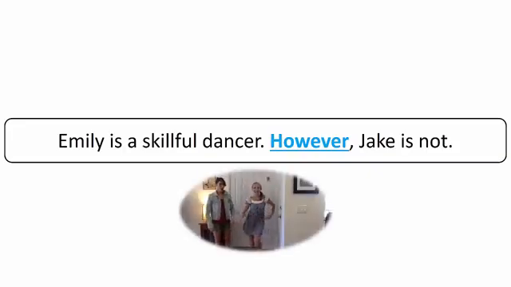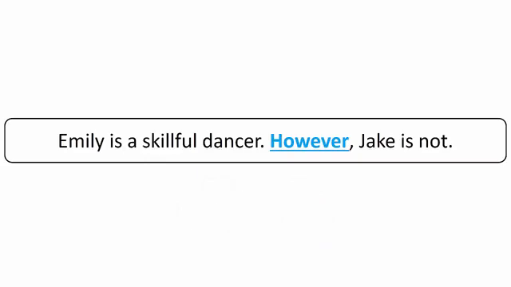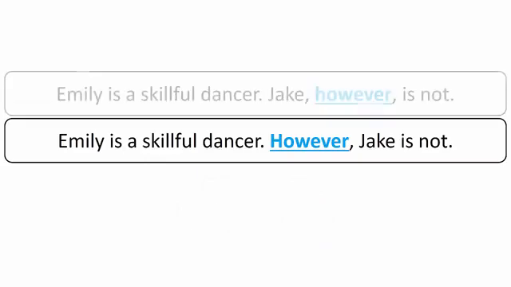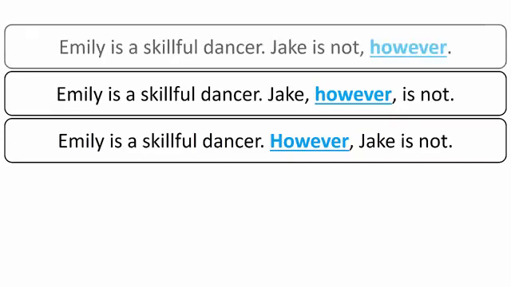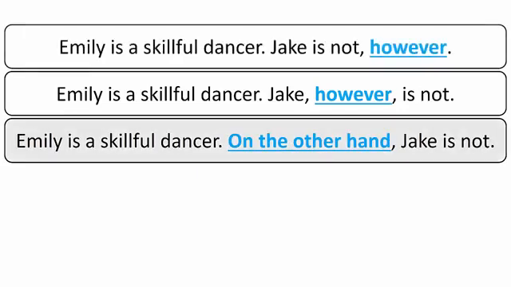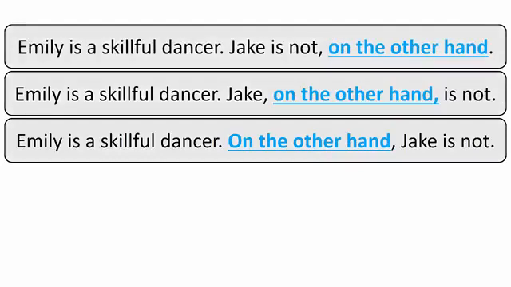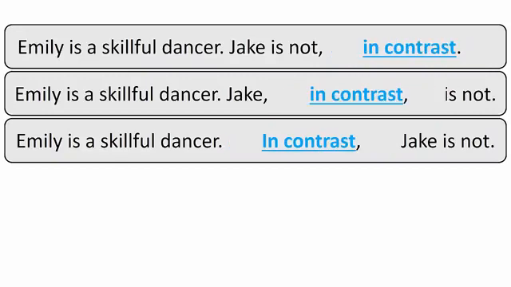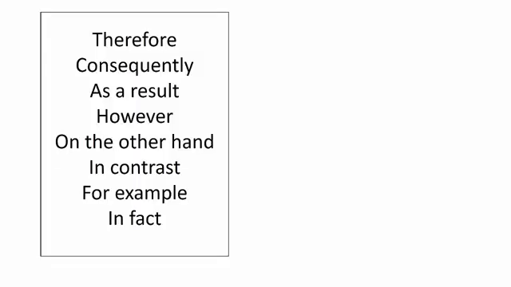Emily is a skillful dancer. However, Jake is not. However, which expresses contrast, can also move to all the different positions, between the subject and the verb, and at the end of the sentence. On the other hand, which also shows contrast, can also move to all 3 positions, and it is the same with in contrast. Here is a list of words that can move to all 3 positions.